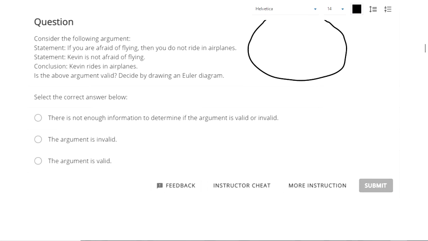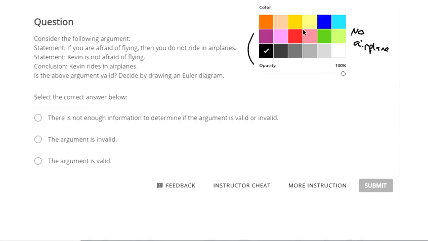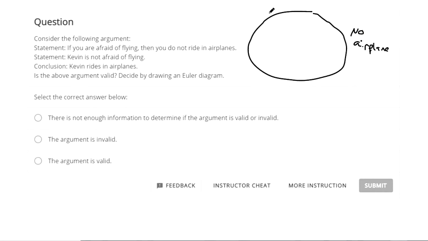Oh, I'm going to try to type it. I think it's making things worse. Okay. No airplane. That's going to be my bigger circle, and inside that is going to be being afraid of flying.